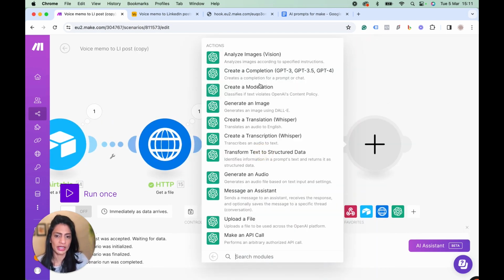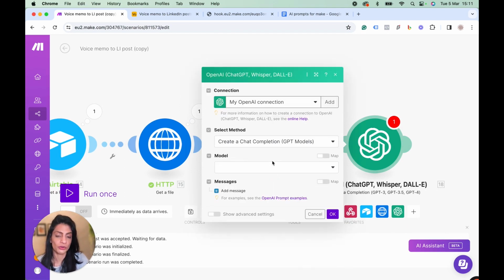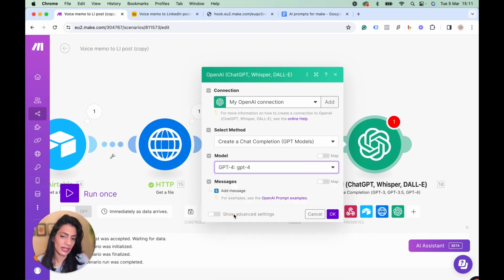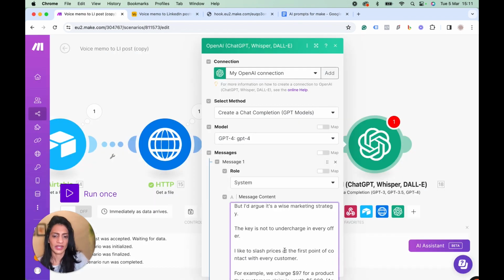Next, you need an OpenAI create a completion module, because what you want to do now is use that transcribed text and create a LinkedIn post. The model that I generally like to use is GPT-4. You can also try GPT 3.5, but I personally find GPT-4 to be better. And what I would do is use a system prompt here. I have my prompt saved right here. That's my system prompt.